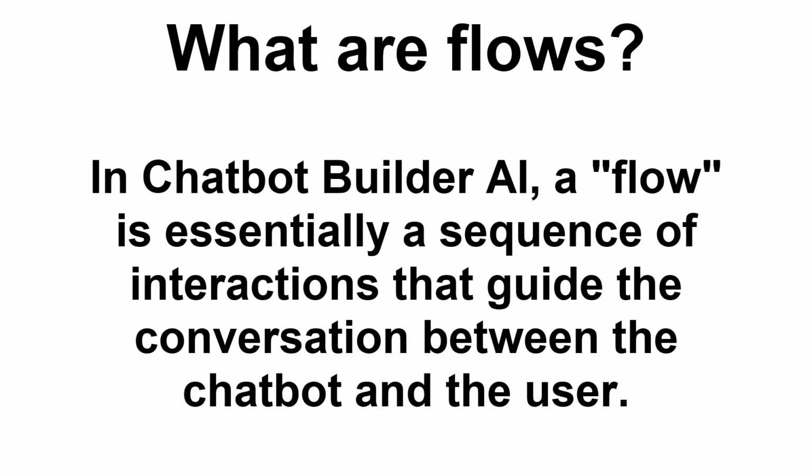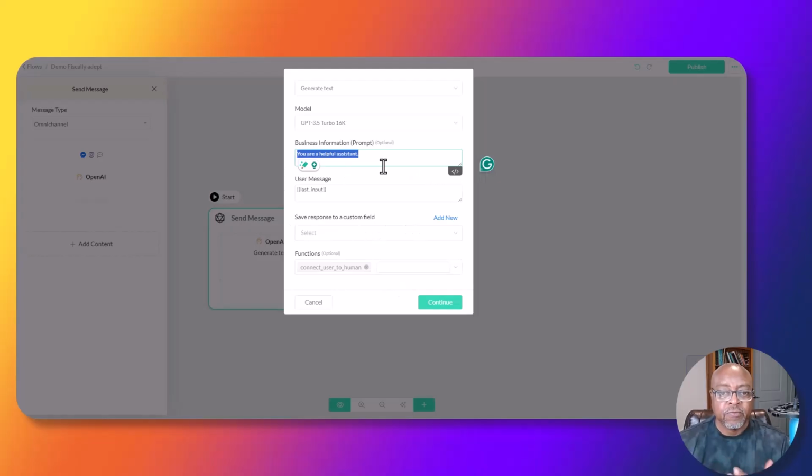conversation with the chatbot. Okay, so whenever you add an AI flow, you're going to have to tell the AI what you want it to do and how you want it to act. So you're having to train it. So this is what's called training it.